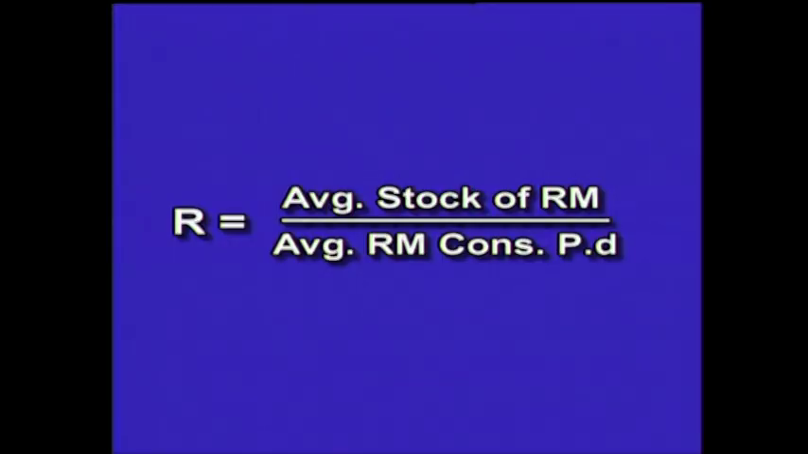This raw material consumed is per annum. Now, when you want to get per day, divide by the number of days in a year, 365 days. For the purpose of convenience, we can as well take 360 days in a year. So, average raw material consumed per day would be total raw material consumed in a year divided by the number of days in a year. Now, we will go for the next one, work in progress.